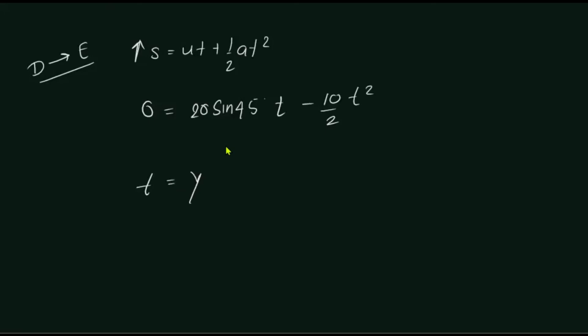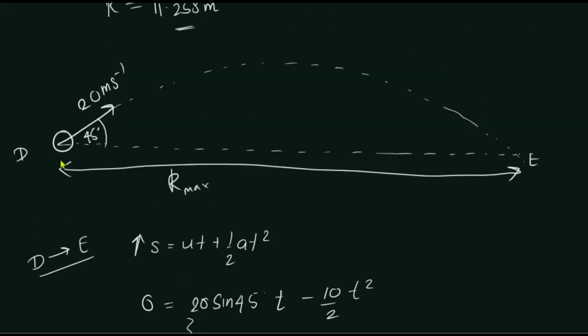Let's assume that value is y. If we simplify this, we can find t. So now we have found the time taken by the object to go from D to E, right? That is found. What do we actually have to find? We have to find R max.